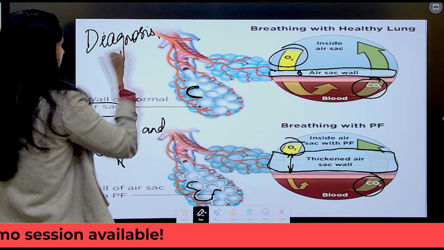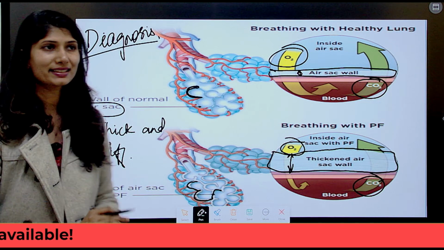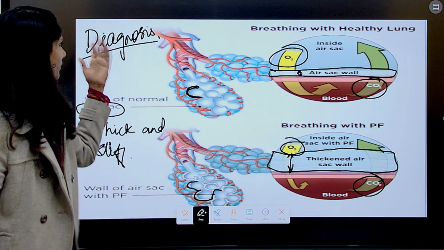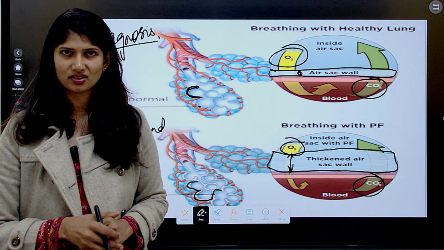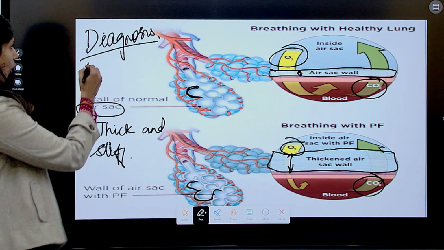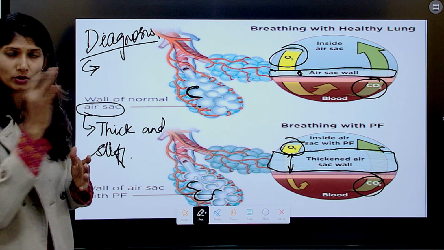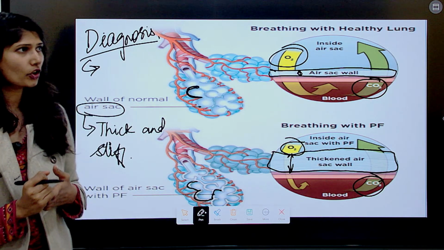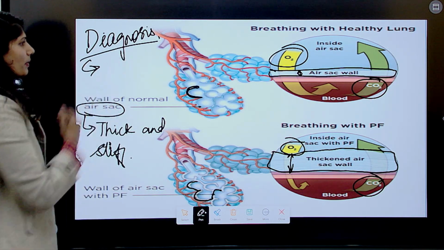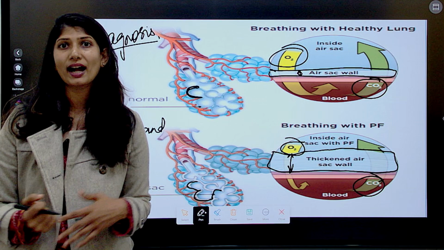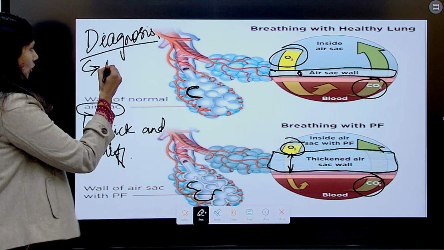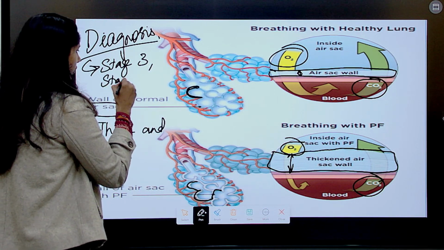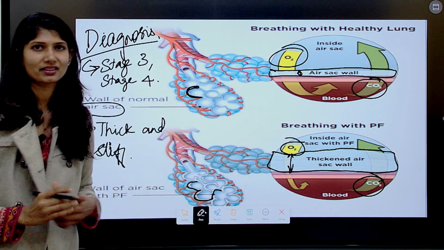First and foremost, with respect to India, the diagnosis happens at a very late stage. One of the ways of diagnosis is through chest x-rays, and when they come to know about the diagnosis in India compared to the western countries, it is very late and advanced. According to the doctors, once the person is diagnosed with IPF, they do not cross stage 3 and stage 4. Within that, death happens.